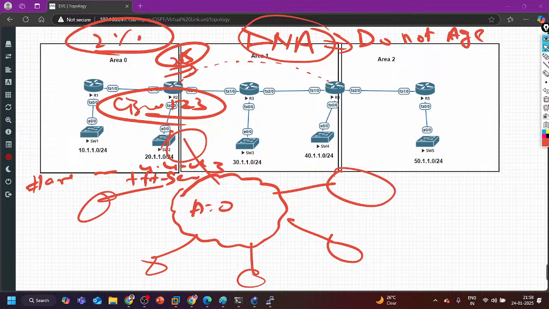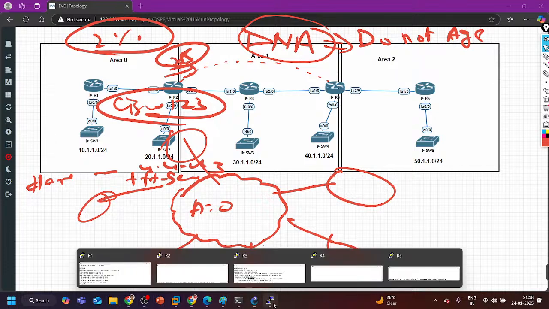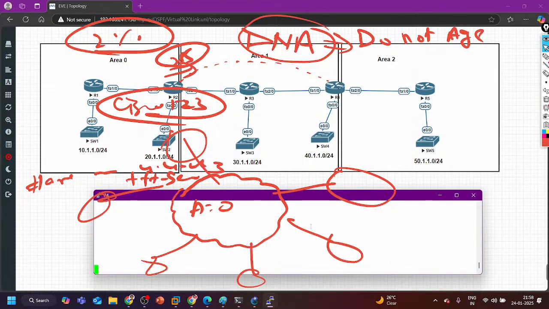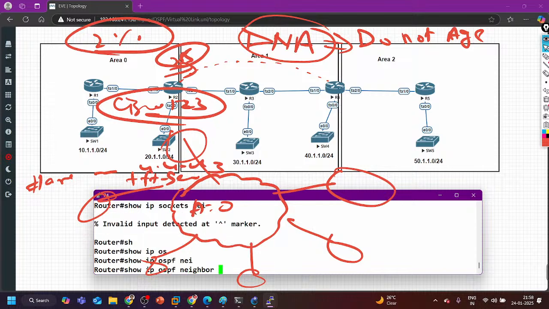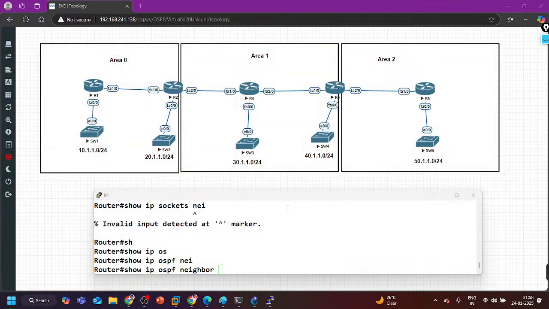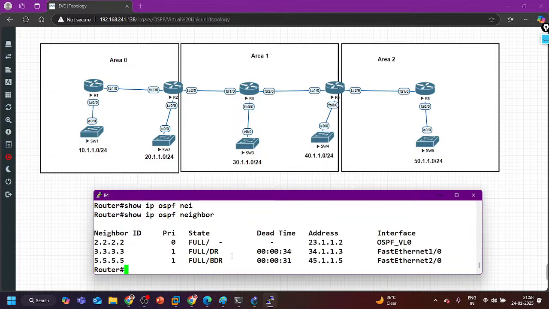Like you can see on router number 4, if I show you show ip ospf neighbor, guys, the dead timer is running for all the neighbors except this neighbor.